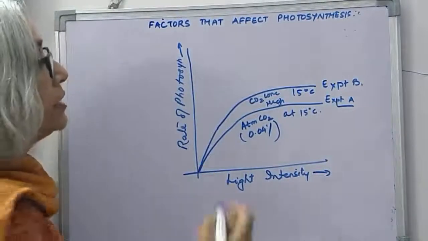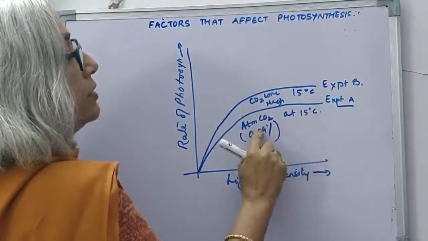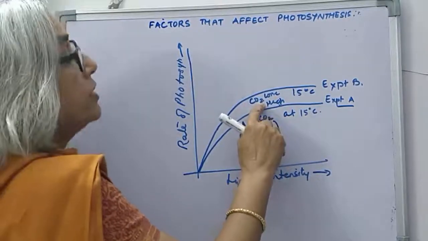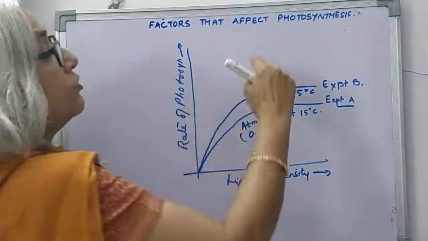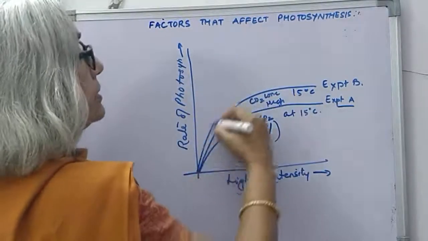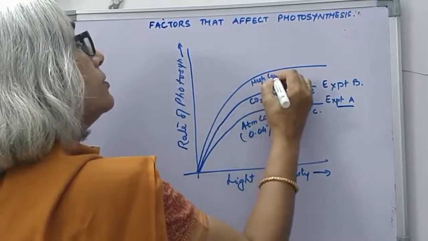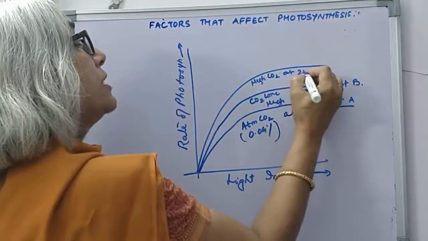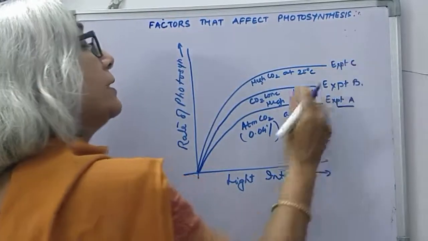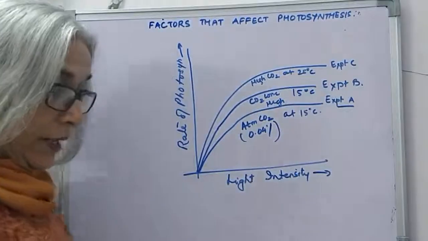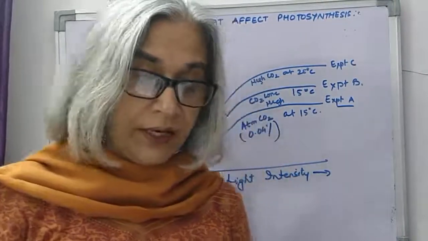Now in the third experiment, here we are taking into consideration carbon dioxide concentration. With an increase of carbon dioxide and temperature, we will see that if carbon dioxide concentration is higher and even temperature is increased, then only will the rate of photosynthesis increase. So in experiment A, we see the light intensity is increased, the rate of photosynthesis